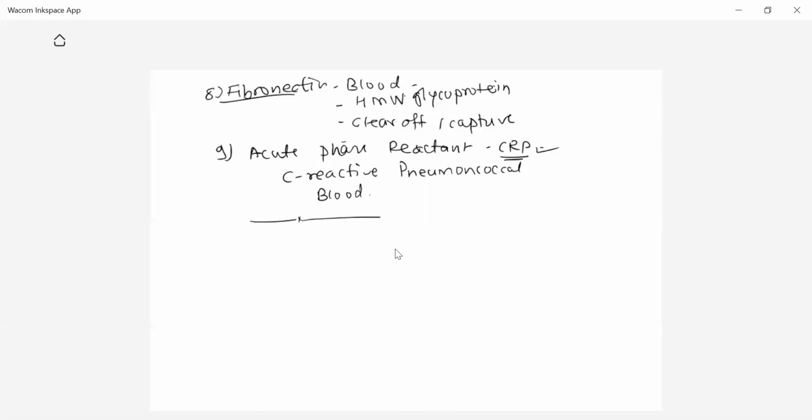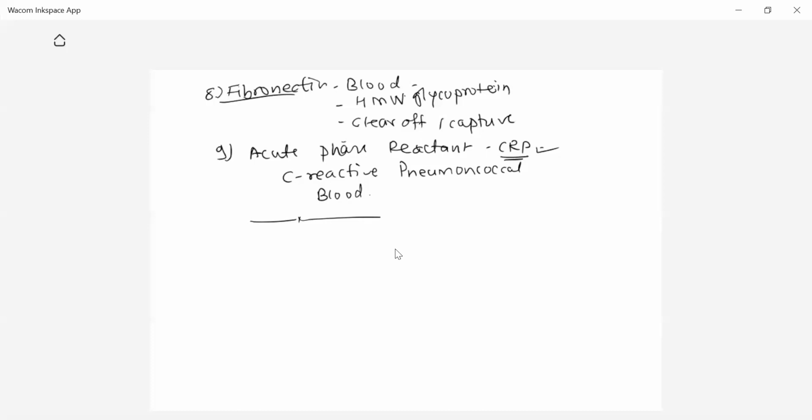So in all, there are 9 different chemicals secreted by the body, which we discussed. First is lysozyme, iron binding protein, interferon, as we discussed, complement is there, properdin is there, beta-lysine polypeptides are there, bacteriocin is there, fibronectin is there, and acute phase reactants.